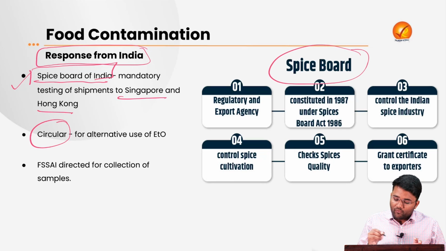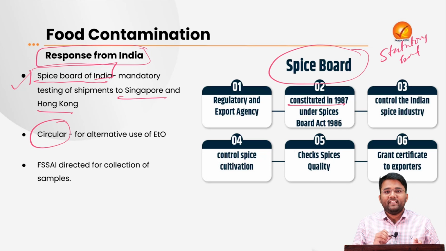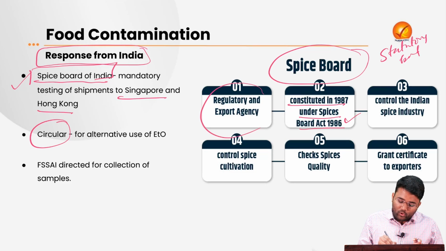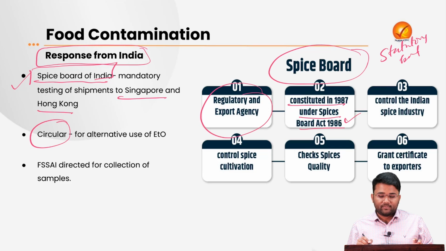The Spice Board of India is a statutory body, which means it was constituted in 1987 under the Spices Board Act 1986. It is a regulatory and export agency for the spices.